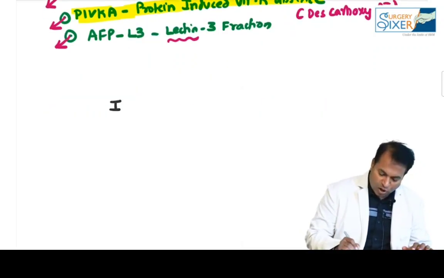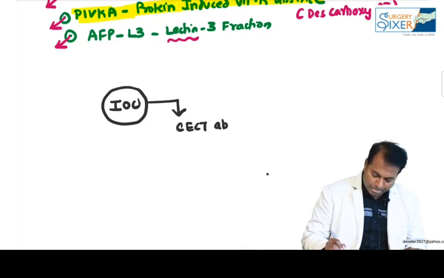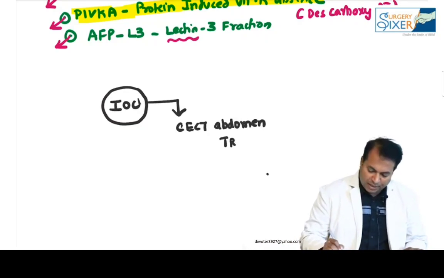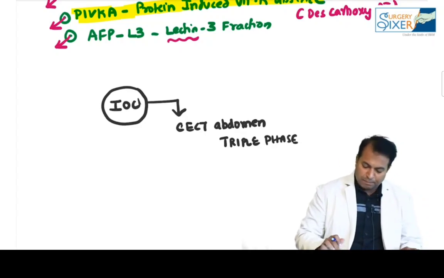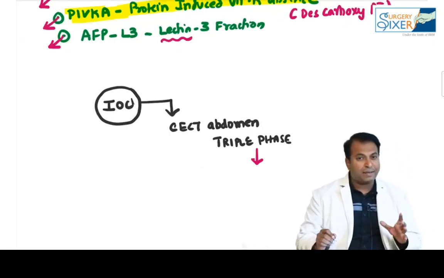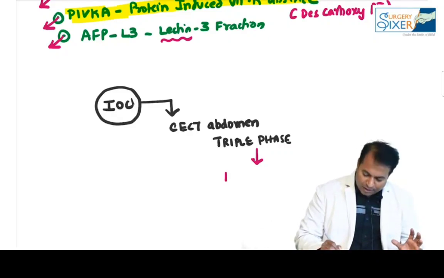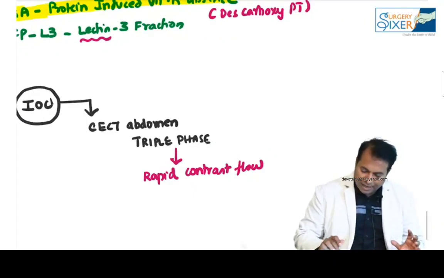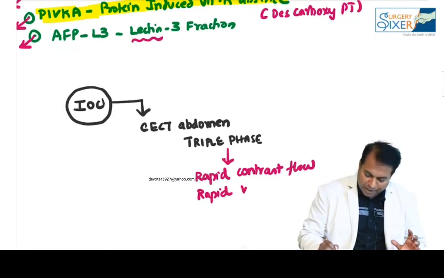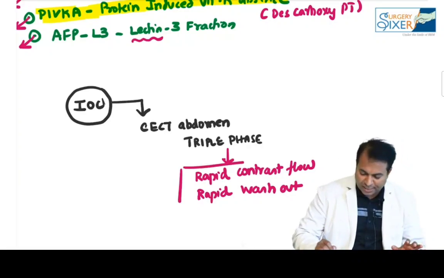The investigation of choice for HCC is triple phase CECT abdomen. In this triple phase CT scan, we will see the tumor is supplied by the hepatic artery. Therefore, there will be rapid contrast flow into the tumor, followed by rapid washout. This is a classical finding of HCC. Early enhancement of the tumor with a rapid washout is seen in triple phase. I will show you that.